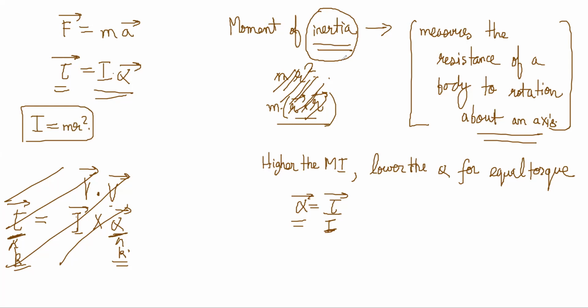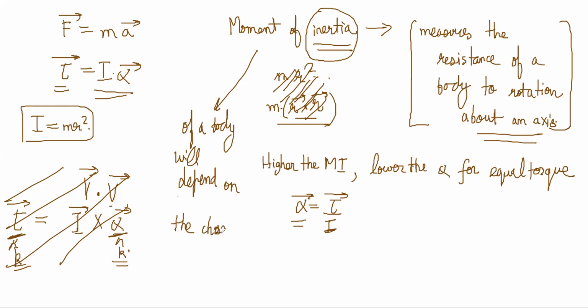Similarly here, moment of inertia also acts in a similar way. So the smaller the moment of inertia, the easier it is to rotate the body about that axis, right? And obviously, moment of inertia of a body will very clearly depend on the chosen axis.